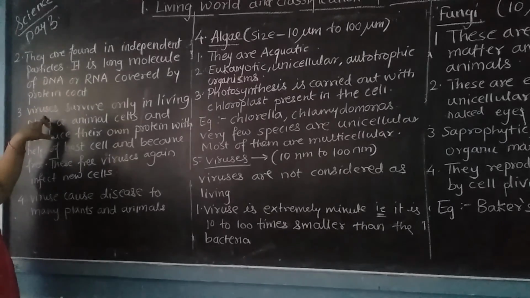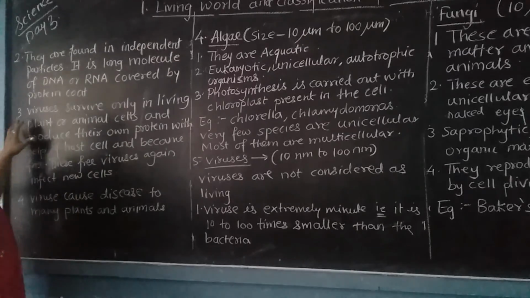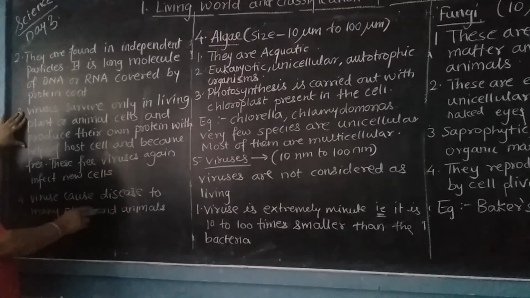Viruses survive only in living plant or animal cells and produce their own protein. They survive only in living plant or animal cells, and they produce their own protein with the help of the host cell. That means they are always in need of a host cell, and they become free. These free viruses again infect new cells. Virus causes disease to many plants and animals.